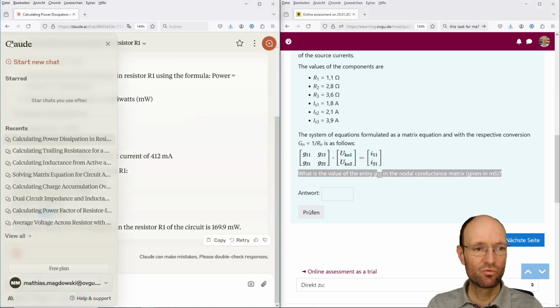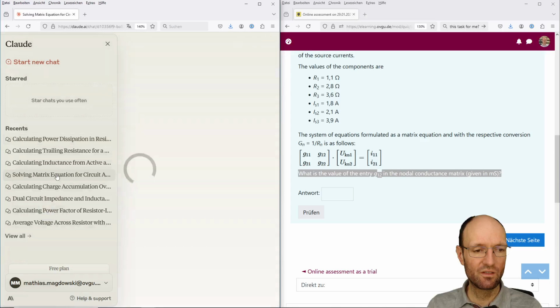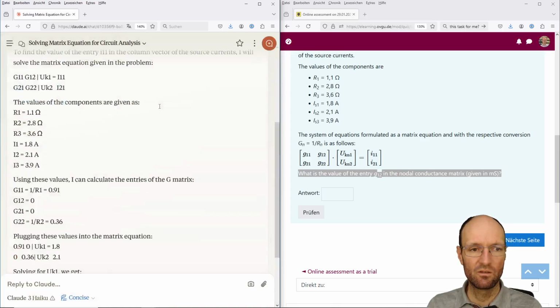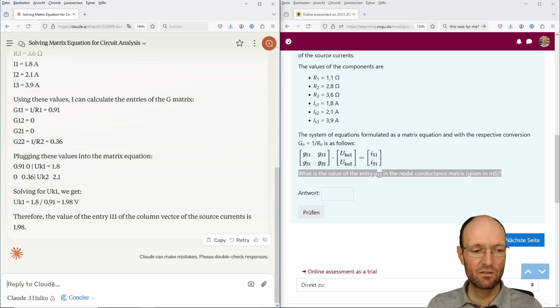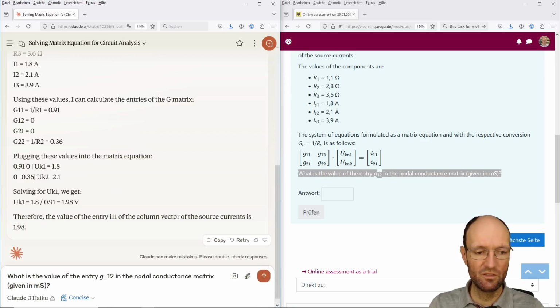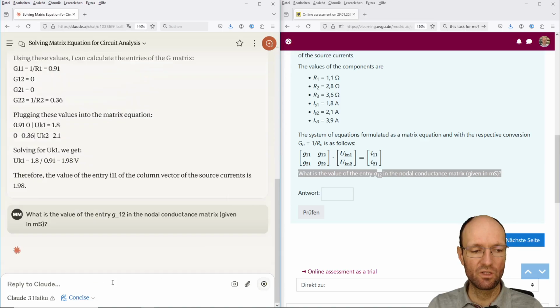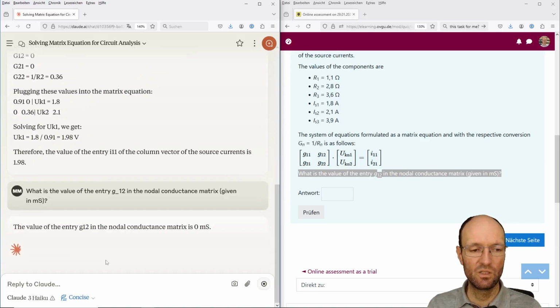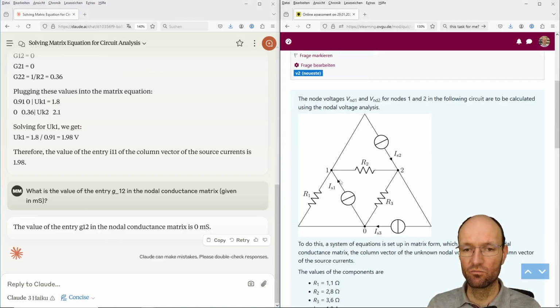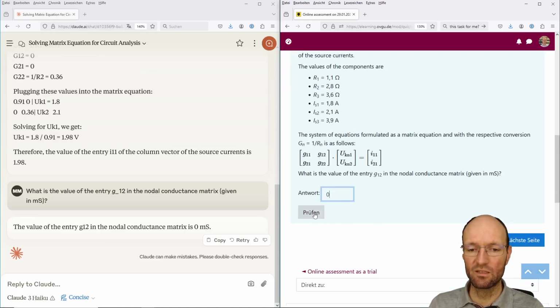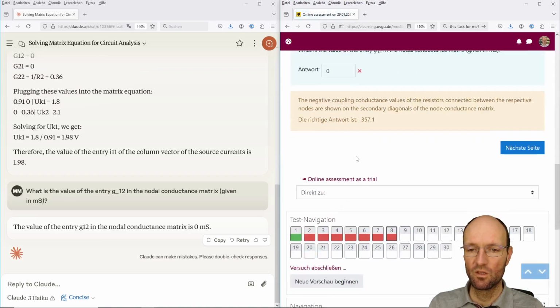So we go back to the nodal voltage analysis task, which was this one here, and can ask a second question. What is the value of the entry G12 in the nodal conductance matrix? And this should be given in millisiemens. And it says this is 0. And this is wrong because it should be 1 over R2 with a minus, because this is the coupling conductance between these two nodes. Okay, so the right answer is this, not 0.